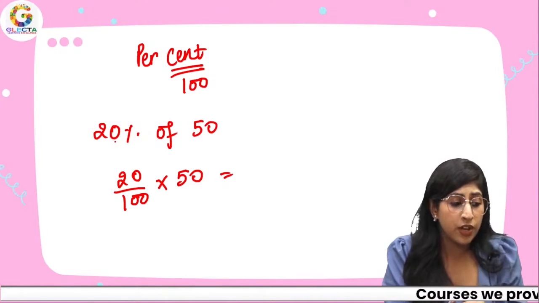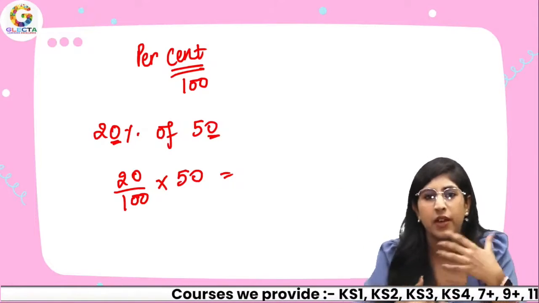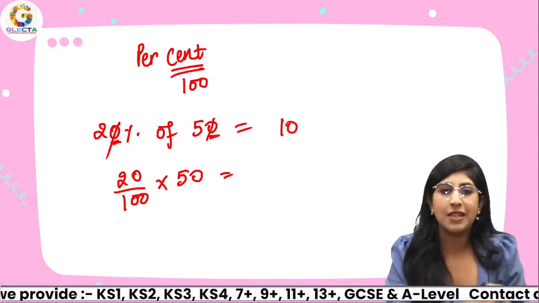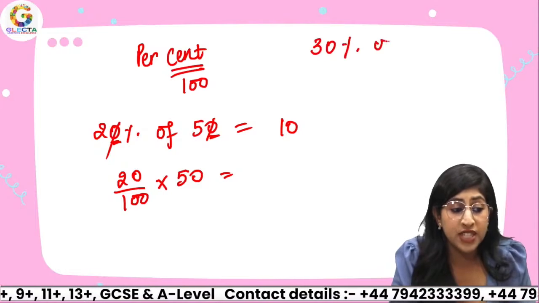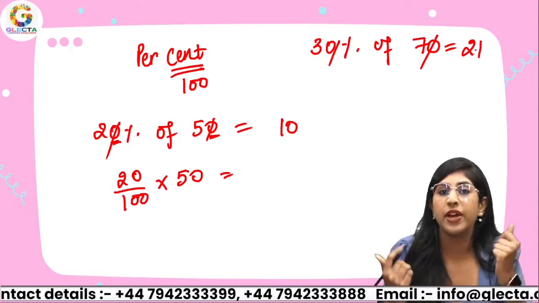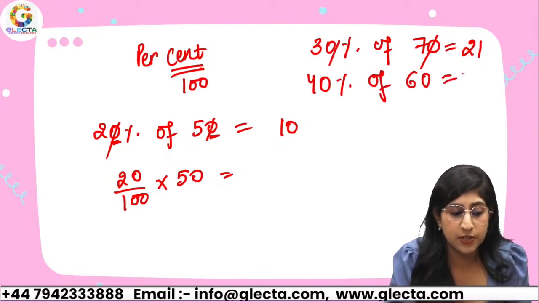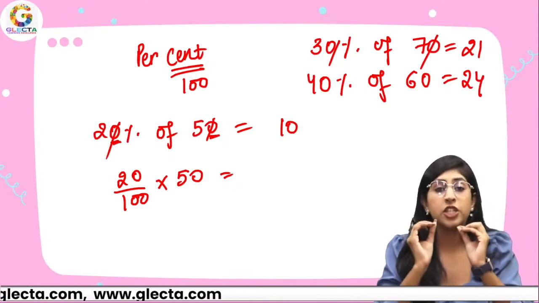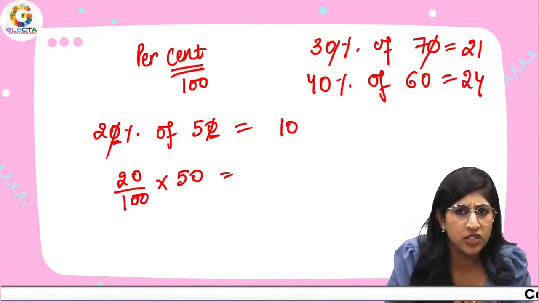If you have zeros over here in the end, like at the ones place, instead of doing 20 times 50 and dividing by 100, cross out these zeros. 2 times 5, 10. Simple. That's my answer. If you have 30% of 70, cross out the zeros. 3 times 7, 21. That's my answer. 40% of 60. 4 times 6, that's 24. And that's my answer. So this is a technique that you can use when you have zeros at the ones place. What if we do not have zeros?